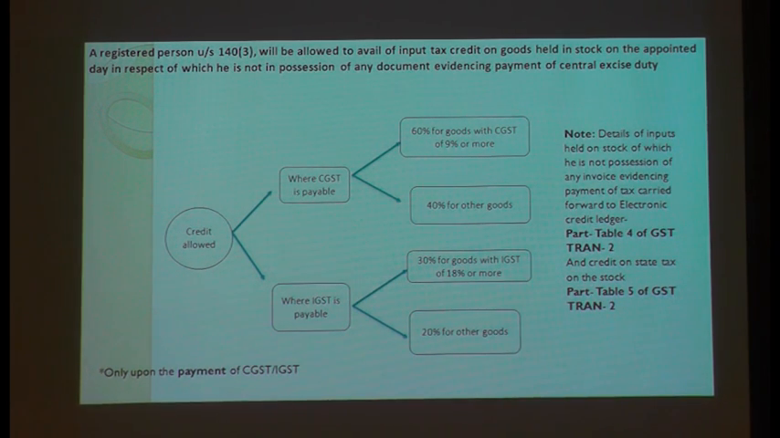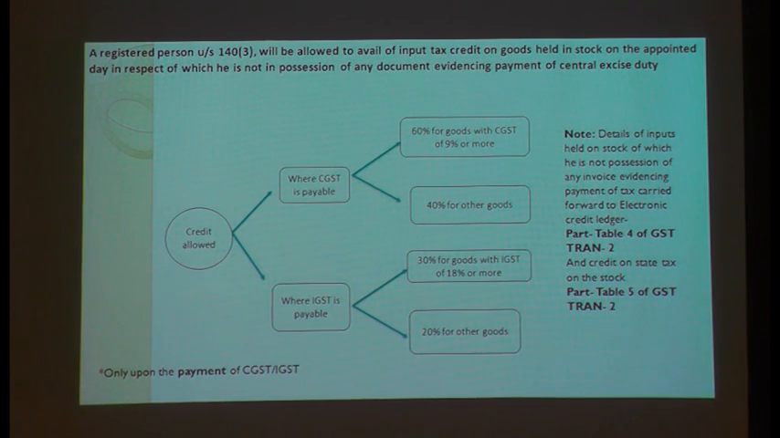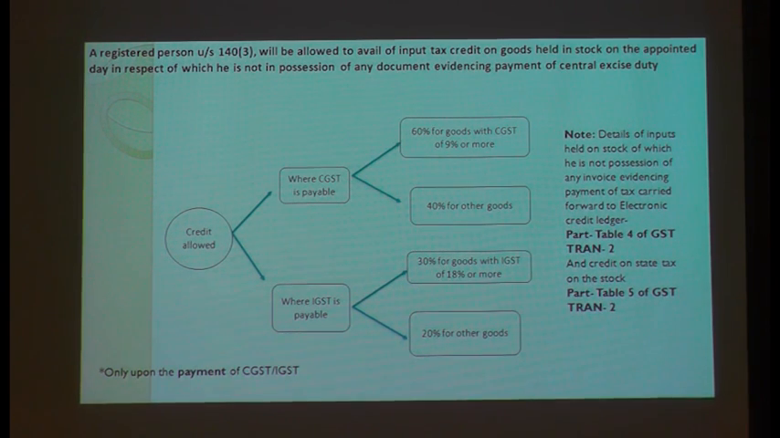This stock should be sold in the next 6 months. Out of these 100 bags, let us assume I sold only 60 bags. You can enjoy your credit only for 60 bags, not for all 100 bags. Please understand, to the extent of sales made within 6 months from the appointed date. So from 1st July to 31st December, whatever sales you have made from this stock, only to that extent can you enjoy this 60% or 40%.